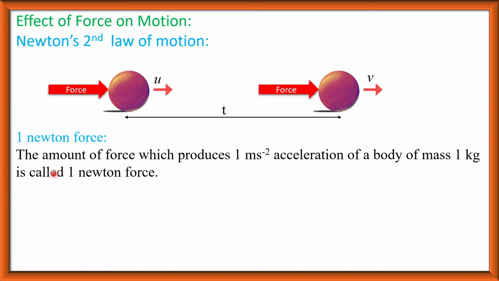This is the definition of Newton. That is, 1 Newton force produces 1 meter per second square acceleration of a body of mass 1 kg.